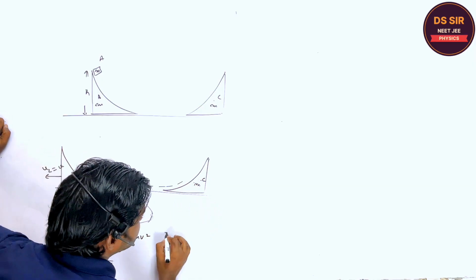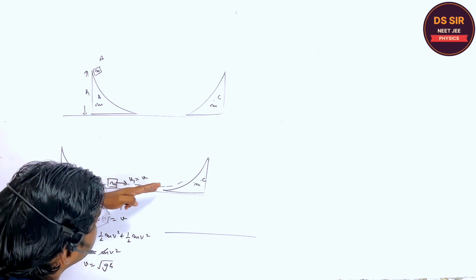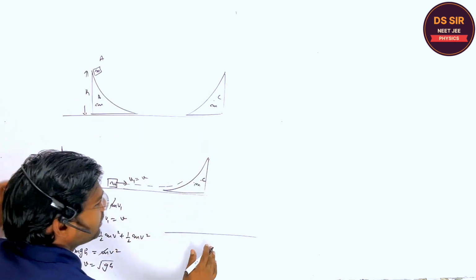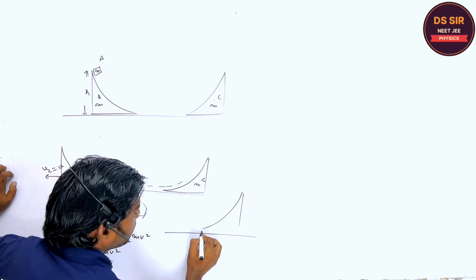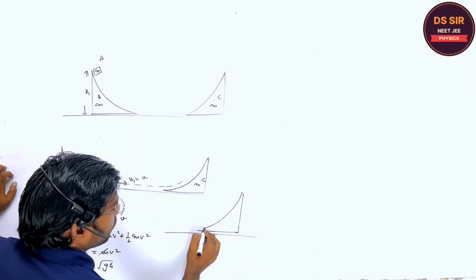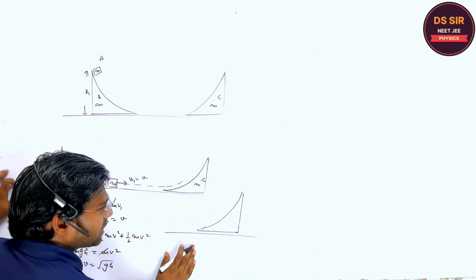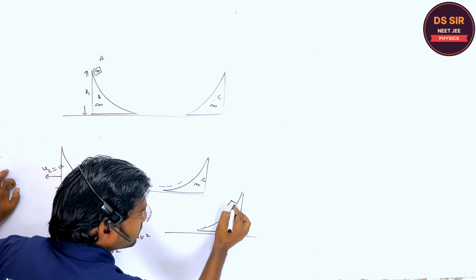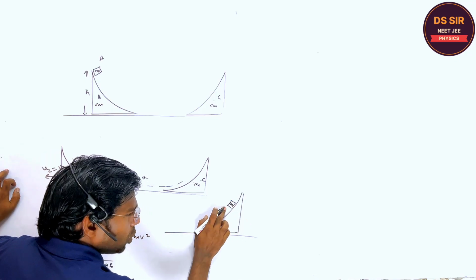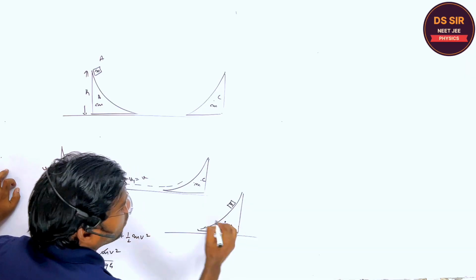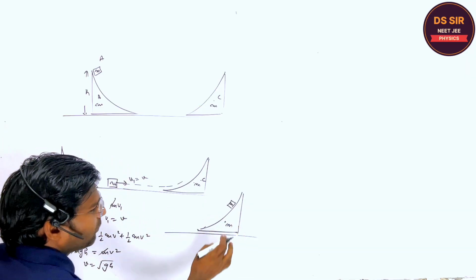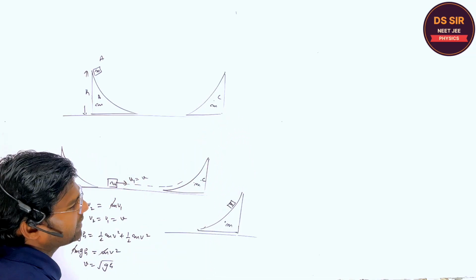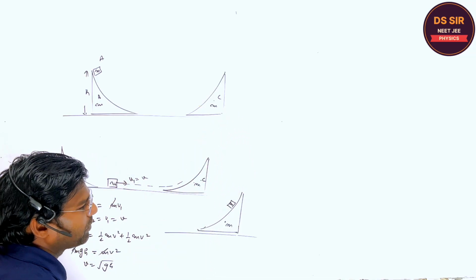So finally, listen to one thing: here it is descending, here it is ascending. At the maximum height, what happens, you tell? When the maximum height condition is achieved, block A stops with respect to this block, it stops moving up.